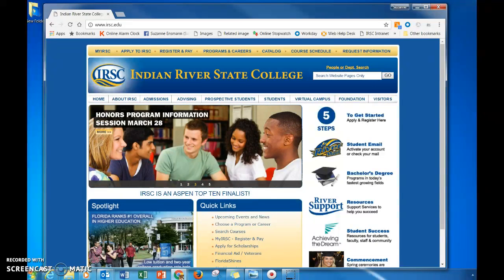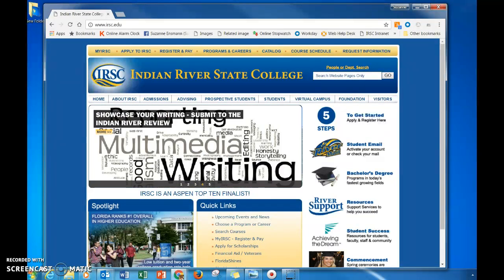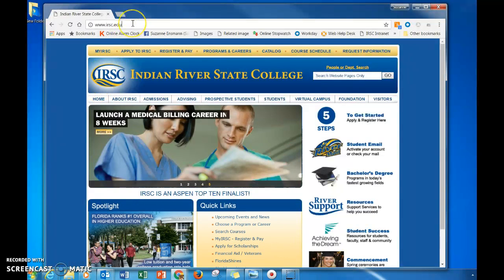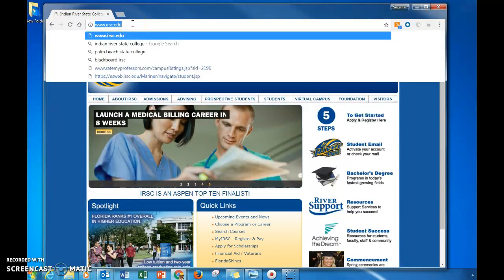This little module will show you how to access our secure IRC Google EDU account. So to start, you select a browser. I usually select Google Chrome. Type in the web address bar, google.com.